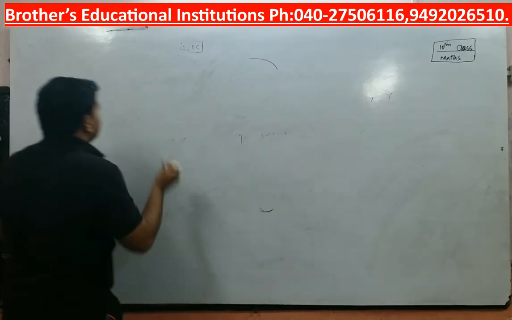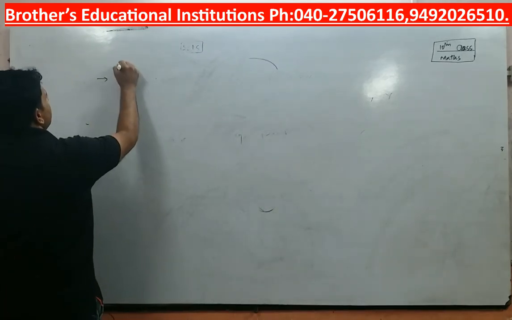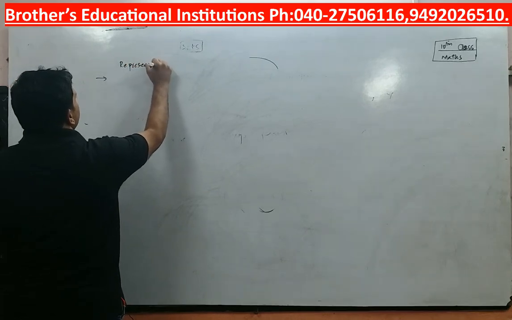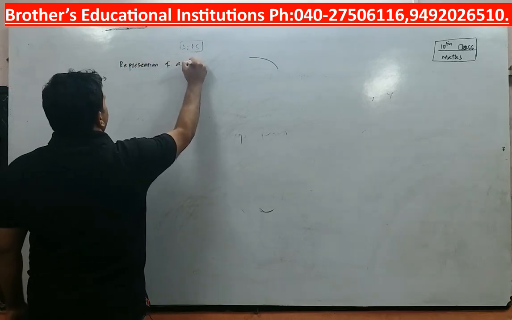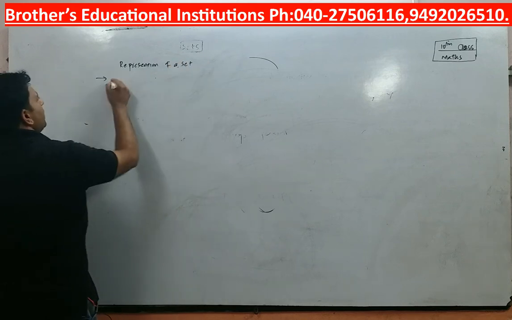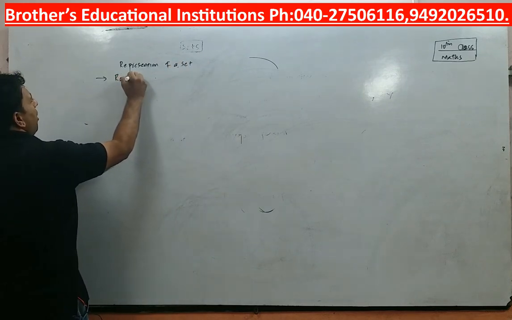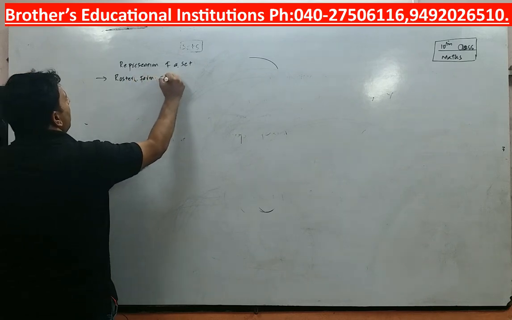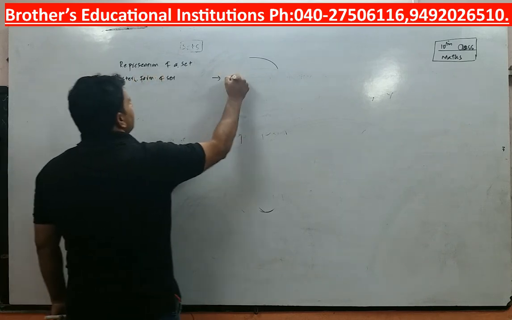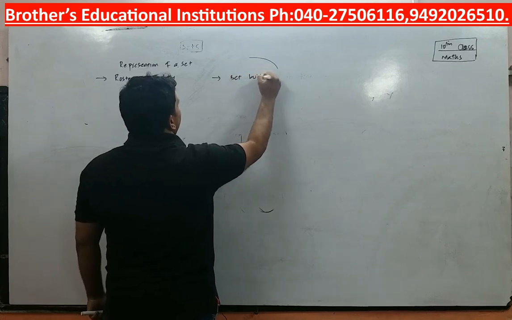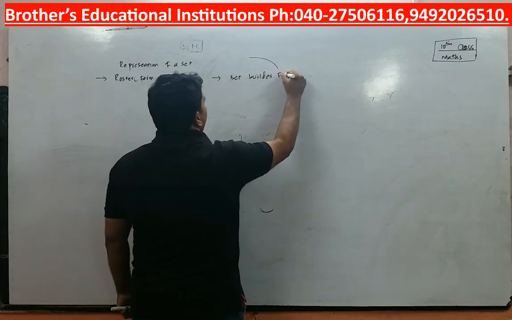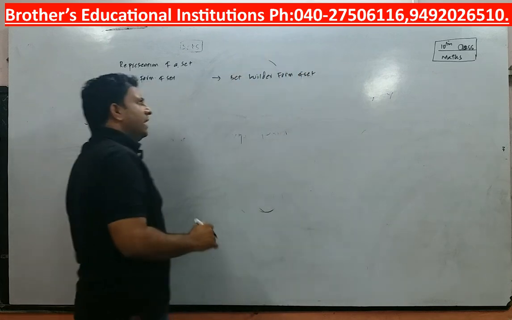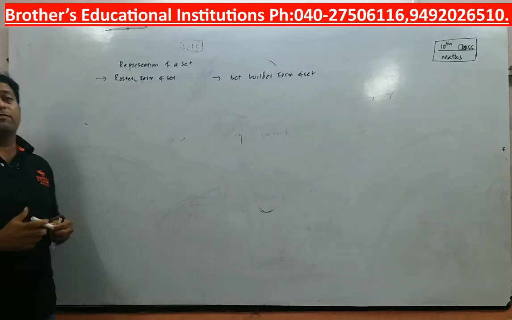What are those? The first one, this is representation. Representation of a set can happen in two ways. The first one is roster form of set, and the second one is set builder form of set. One is roster form of set, and second one is what? Set builder form of set.